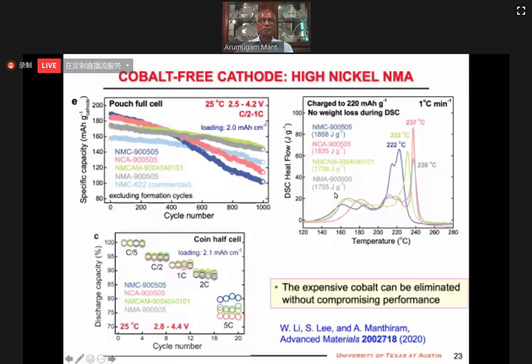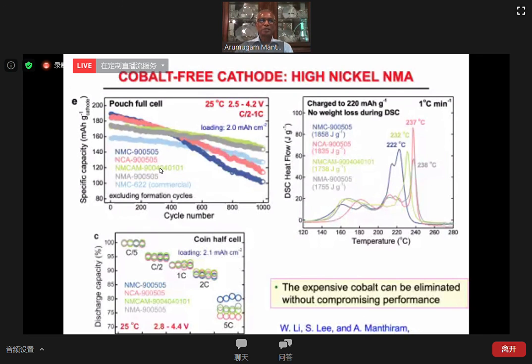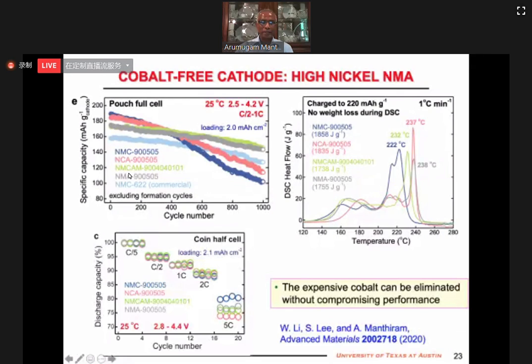So we have been successful to completely remove cobalt with a 90% nickel, 5% manganese, 5% aluminum. That just came out in Advanced Materials last week. So we are comparing a series of compounds here. Only NMA here does not have any cobalt. Others have a little bit, 5% cobalt.